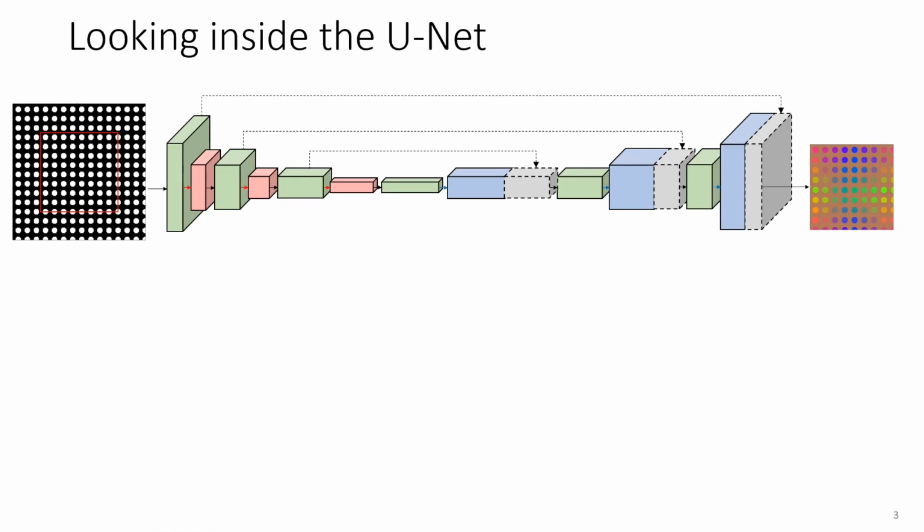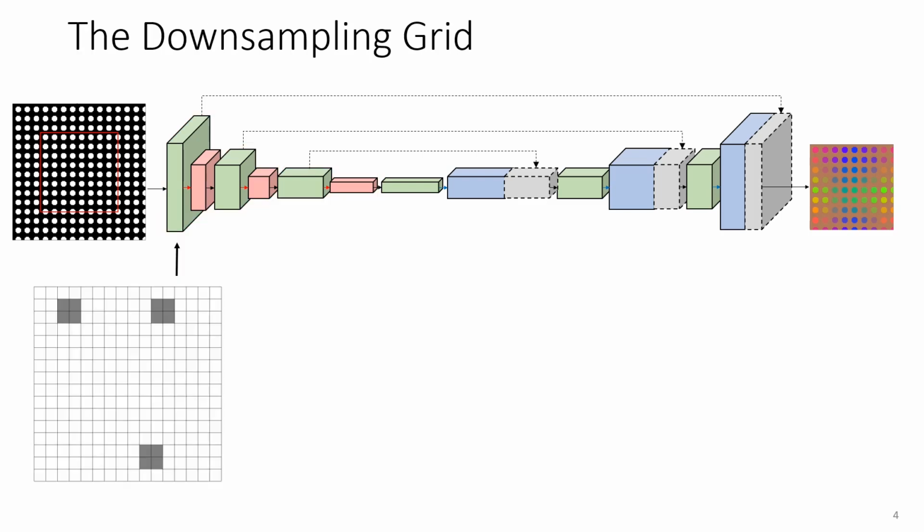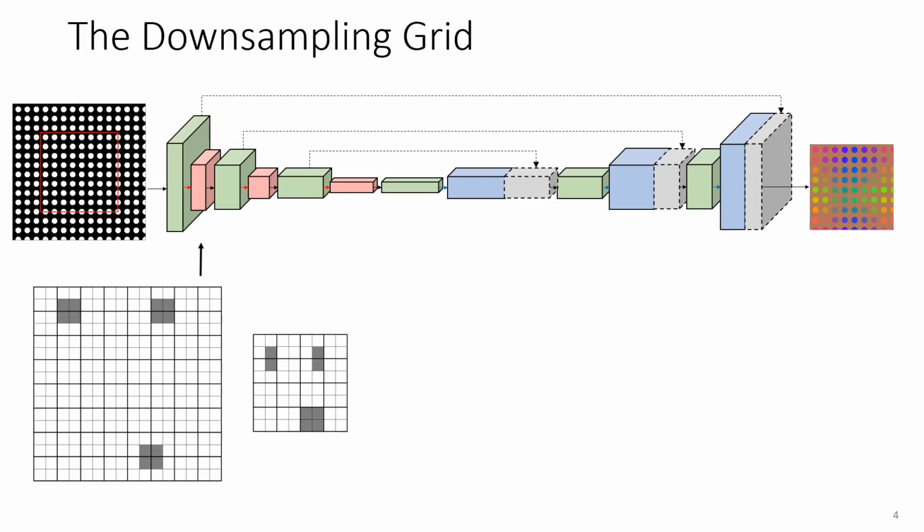We looked into the building blocks of the UNet in order to clarify if it can distinguish identical objects. It consists of an encoder and a decoder path. In the encoder, the levels of the UNet each consist of two convolutions followed by the activation function and a max pooling operation with window size 2 by 2. Here we have a small example image with 3 identical objects, and we just apply the pooling operations from the UNet on it to show its effect.